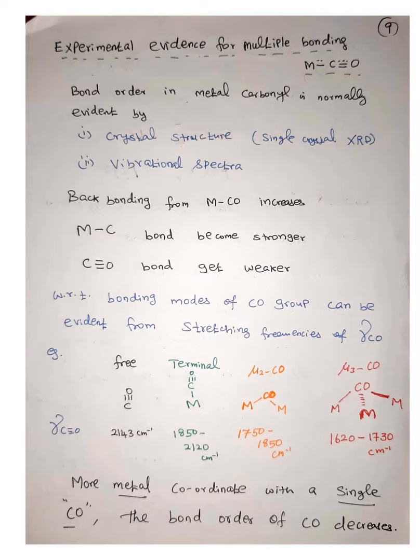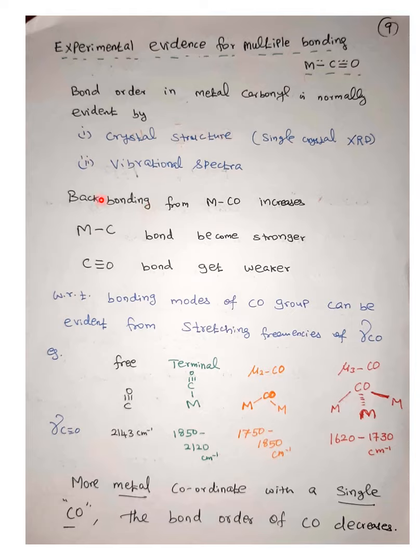Then how can we find evidence that there is back donation or multiple bonding character in metal carbonyls? We can get evidence mostly from the crystal structure by single crystal XRD, or from vibrational spectra, which is one of the most useful methods to find out the extent of back bonding in the metal carbonyls.